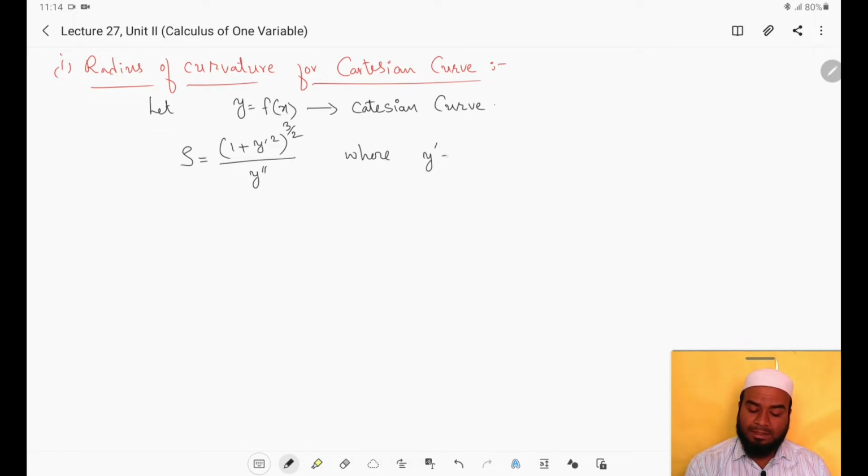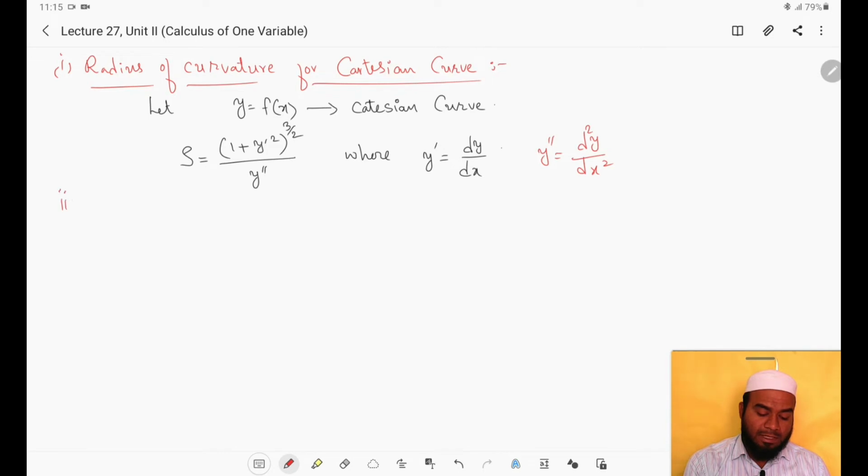Here y dash is given by dy by dx. What will be given in the question? The question will be like, find the radius of curvature for the curve y equals some x square, or y equals some 4x square. You have to find y dash, that is dy by dx, and y double dash, that is d square y by dx square. Substitute them in this formula and simplify, and you will get the radius of curvature. If some point is given, then substitute that point in y dash and y double dash, then substitute in rho.